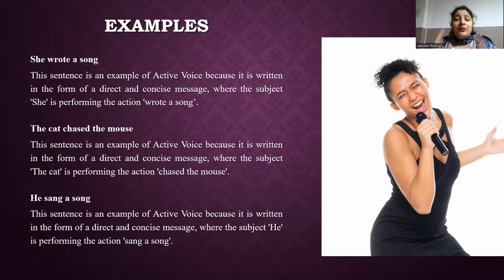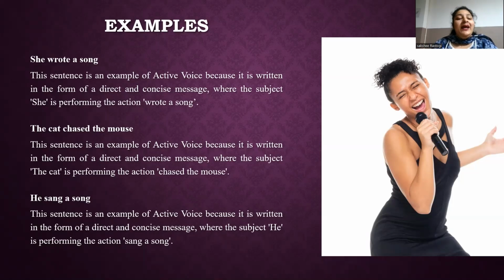In active voice, the subject, the cat, is the doer of the action, which is chased, and the object is the mouse, which receives the action. So this sentence follows the typical active voice structure: subject plus verb plus object. Here the subject is the cat, the verb is chased, and the object is mouse. So by using active voice, the sentence is direct, clear, and concise, making it easy to understand who is performing the action and what the object is.